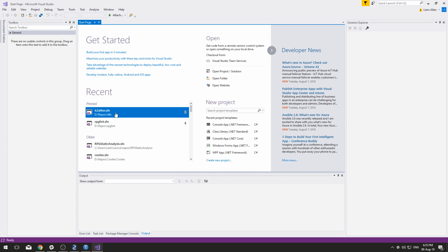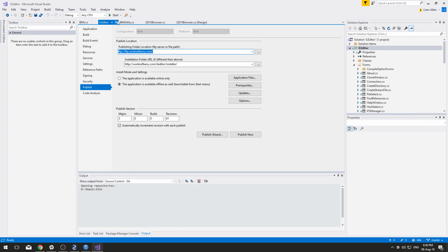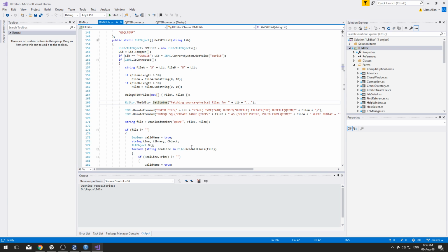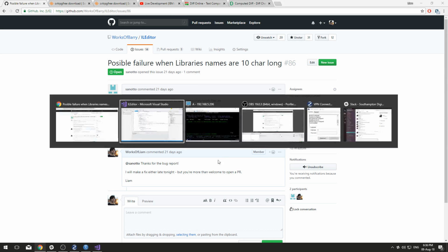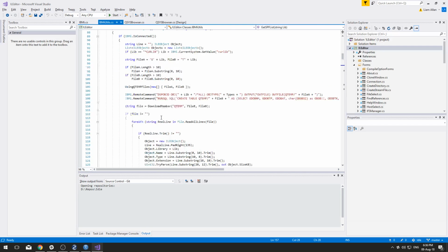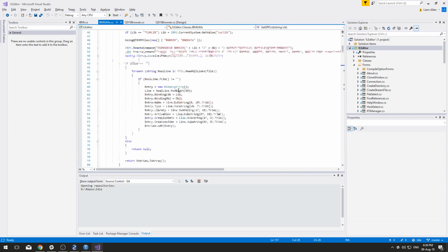Alrighty. So, let's close this. IBM utils. This is the convention right here, but I'm actually doing the substring, so see if I'm doing it anywhere else. Alright, I'm doing it there.